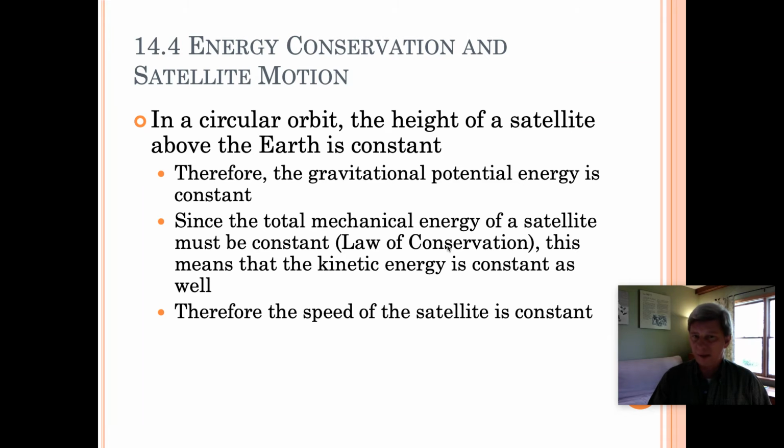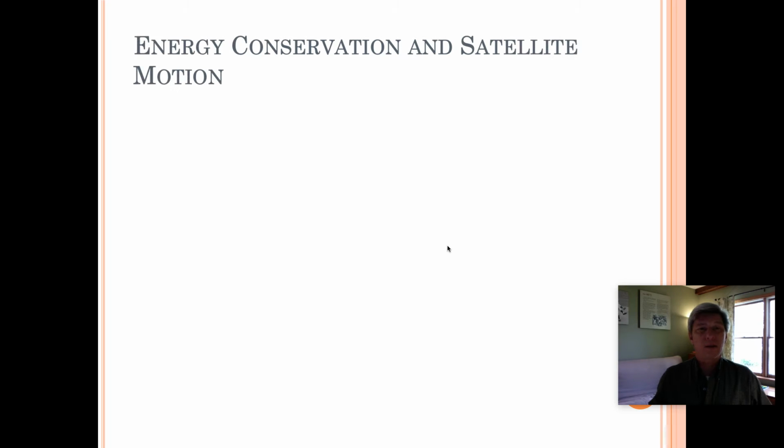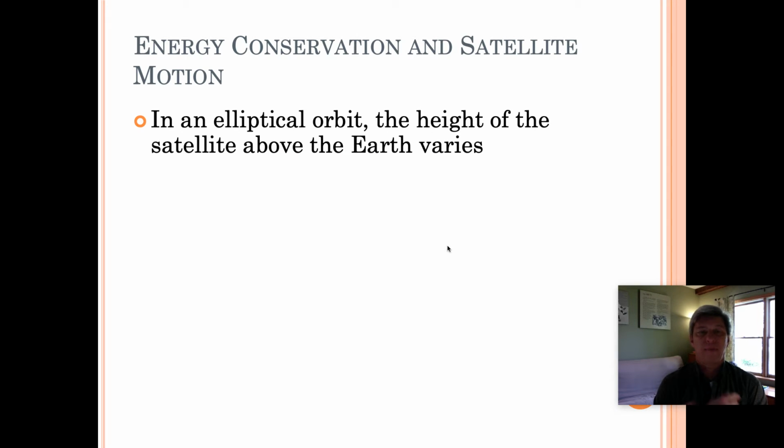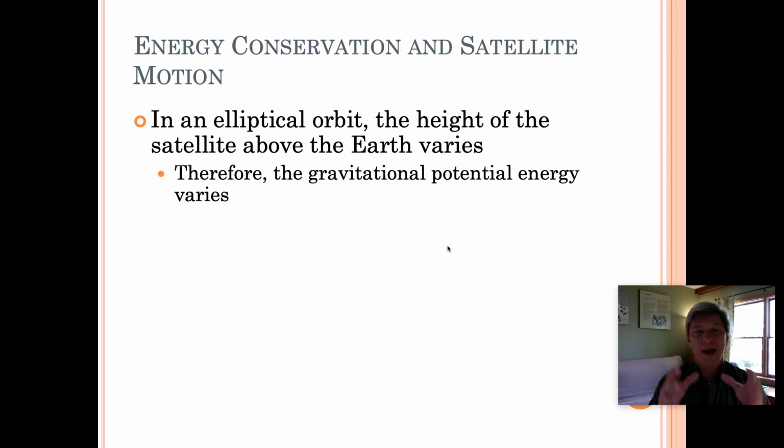Now, what if, however, the orbit is not perfectly circular, but rather elliptical, like we talked about in Tuesday's lesson? Well, in that case, things become a little bit different because the height is varying from one spot to another in an elliptical orbit. You've got certain times when the satellite is closer to the surface of the Earth and other times when it is further away. So the height of the satellite above the Earth will vary.